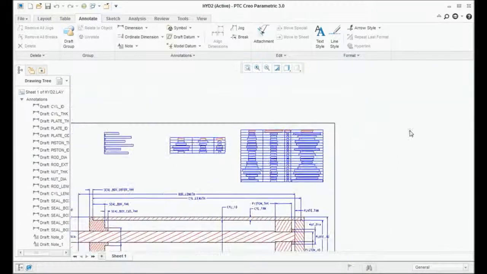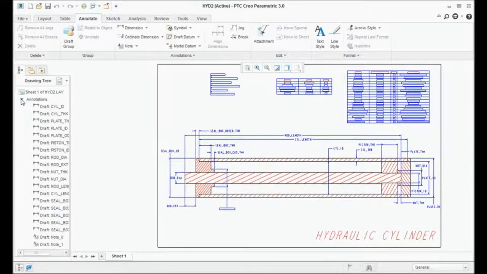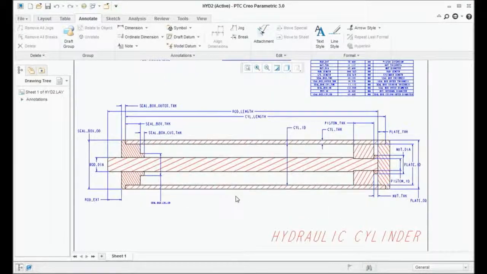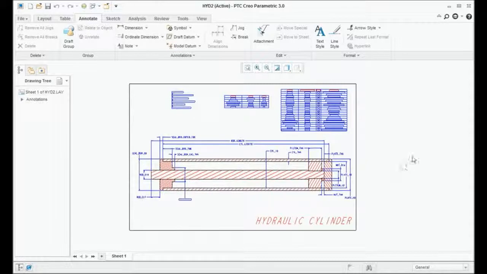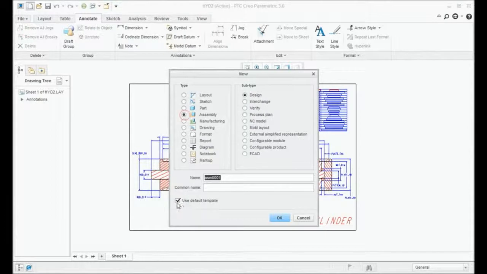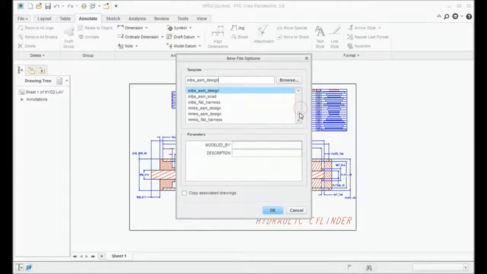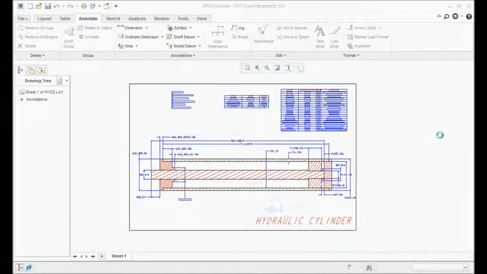Okay, now let's go to building an assembly out of this. That is our final target. How to build an assembly out of a layout. For that, first thing first, go here and say assembly and click on hydraulic, because it's a hydraulic cylinder. Say hydraulic cylinder assembly, CYL assembly. Then pick the MNKS assembly design, say OK.